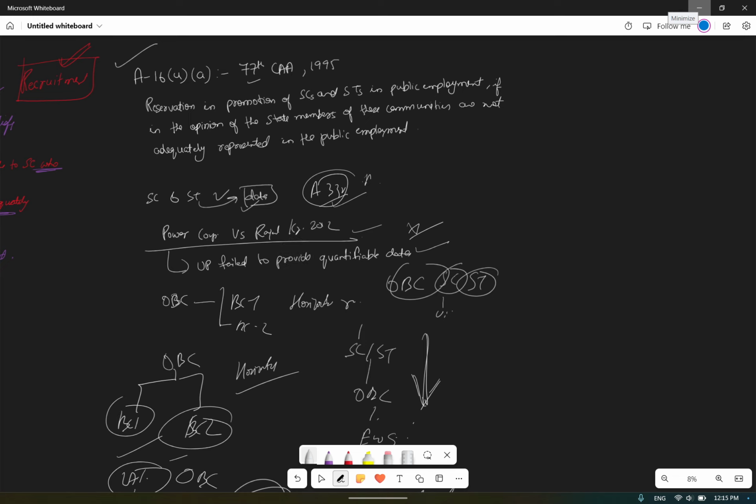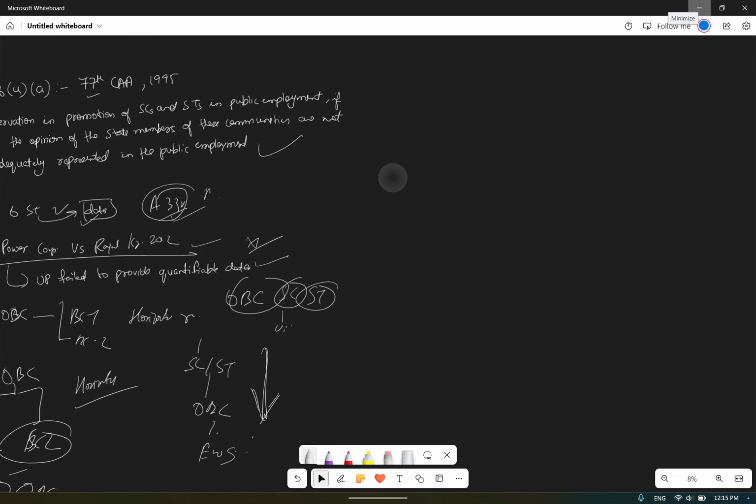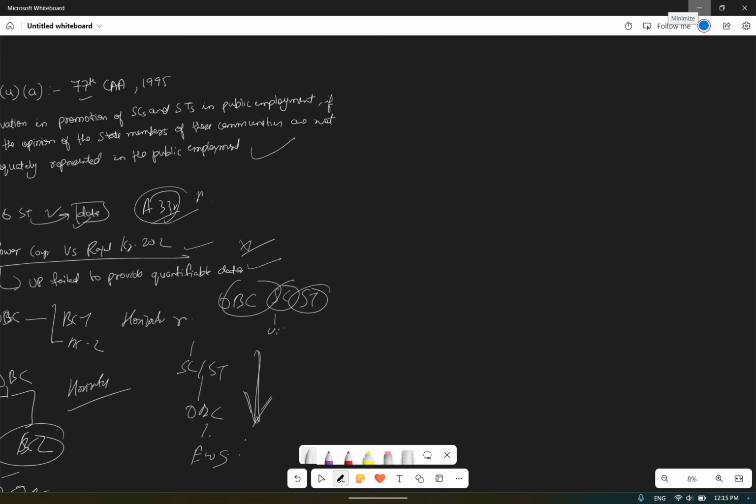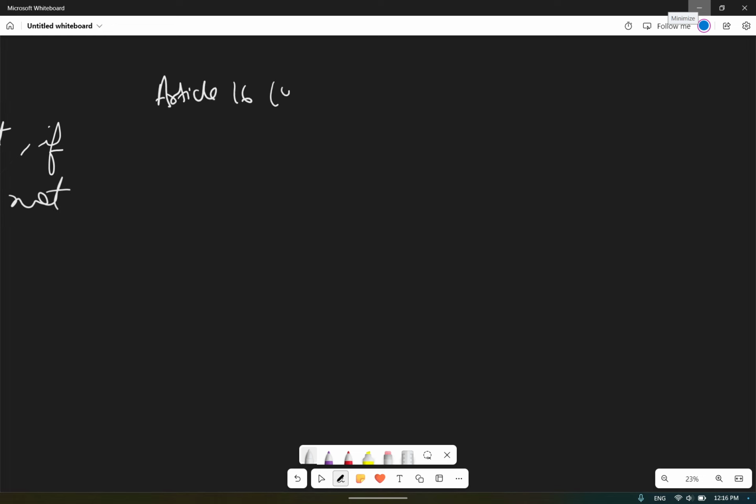Now we have seen Article 16 clause 4A, that reservation in the SC and ST in public employment, if in the opinion of the state they are not adequately represented, then we can do a reservation for it as per Article 16 clause 4A. Now there is Article 16 clause 4B also. When A is there, then B will also be there. So Article 16 clause 4B tells that carry forward of the seats can happen.